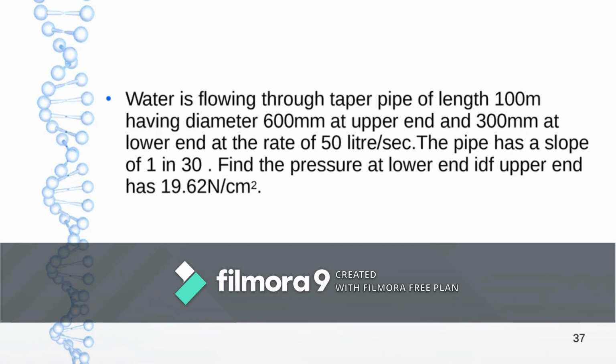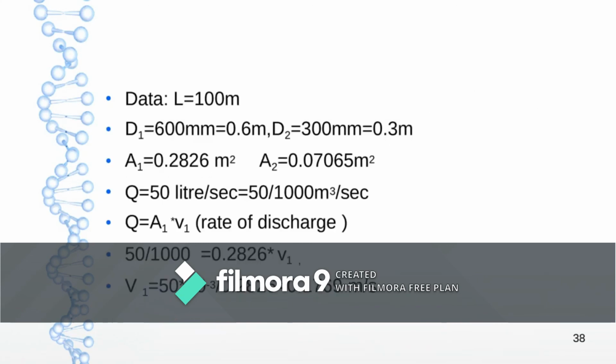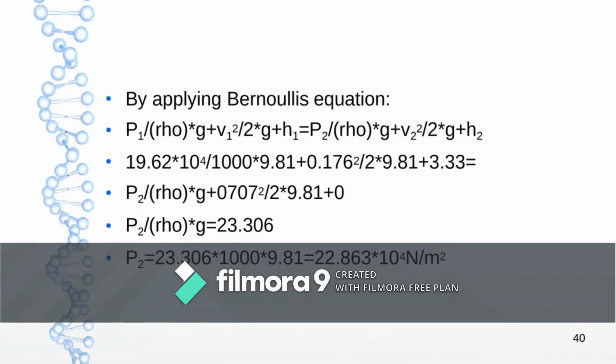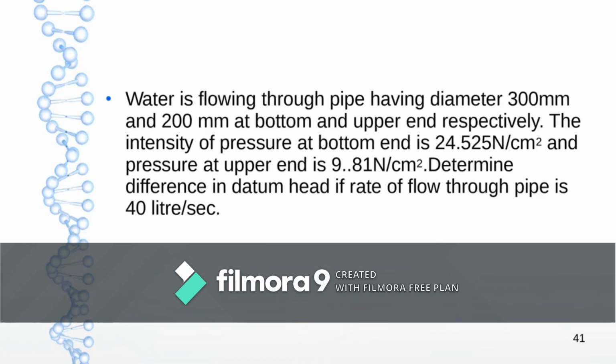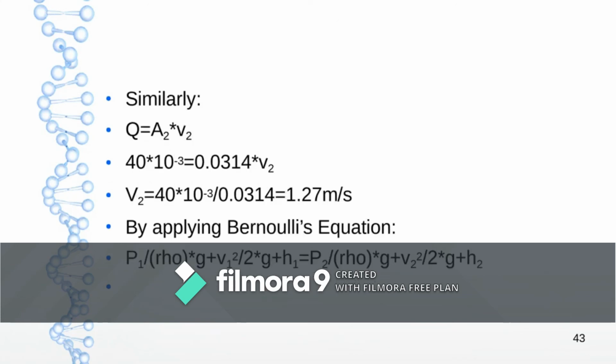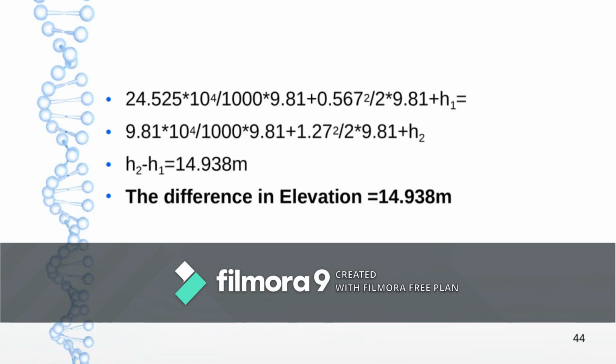Next, here the pipe is flowing with the length given and the slope given. So H1 will be 1 in 30 of the length. With that we can calculate the datum head, and by applying the principle, we can calculate the unknown pressure. Same thing here also: determine the difference in the datum head. Here the datum heads H1 and H2 are unknown, and you can calculate the difference.